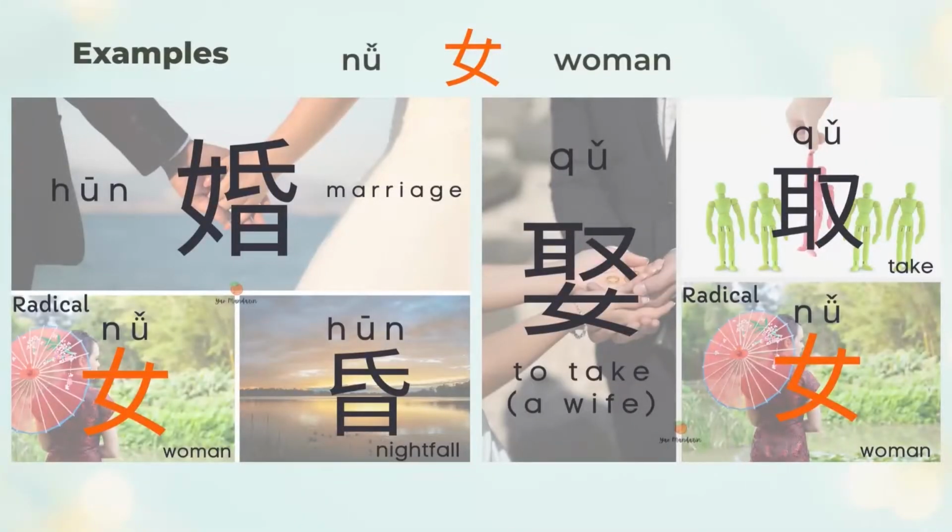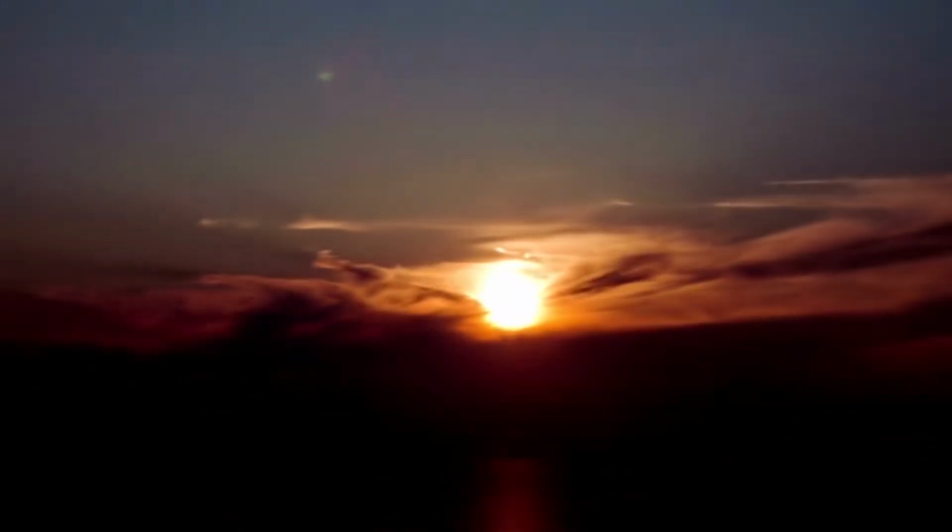Hun is marriage. The left part, skinnier Nü, woman, and the right part, Hun. Hun has many meanings: nightfall, dizziness, or to faint. A quick way to memorize Hun, marriage: a woman falls in love, feels dizzy, wants to get married, and then the night falls.